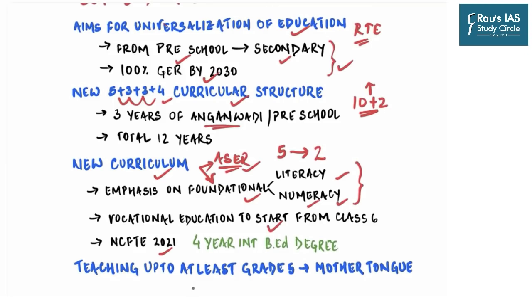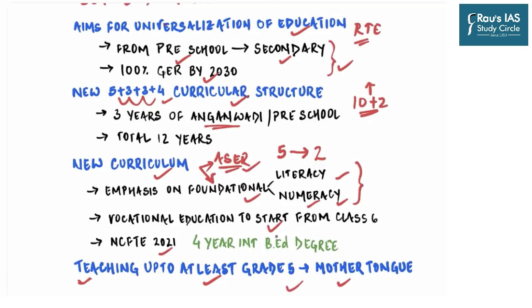And one of the highlighting features of this particular policy dealing with the school education is its emphasis on the language of instruction, and that shall be mother tongue will be made compulsory for instruction method for teaching up to at least grade 5. And also the national education policy clearly highlights that no language will be imposed on any student. So now you can understand how important was the inclusion of these issues into national education policy. Of course, not only will these steps enable better learning outcomes for our children, but at the same time, they are going to go a long way in assuaging the doubts of a lot of regional political parties.